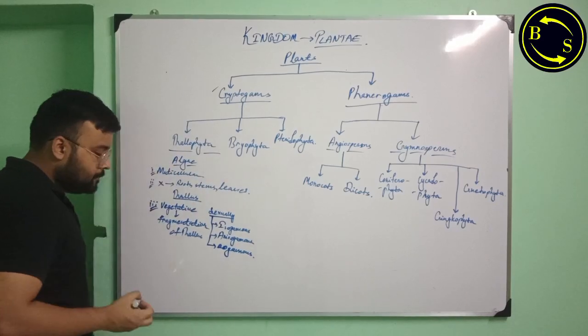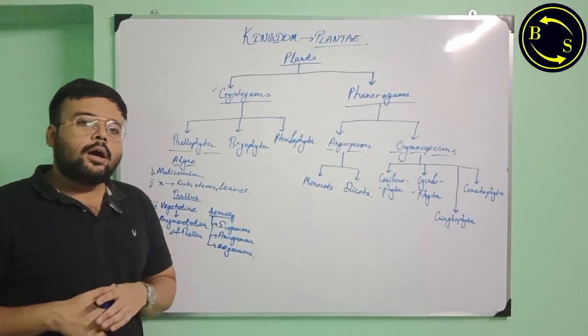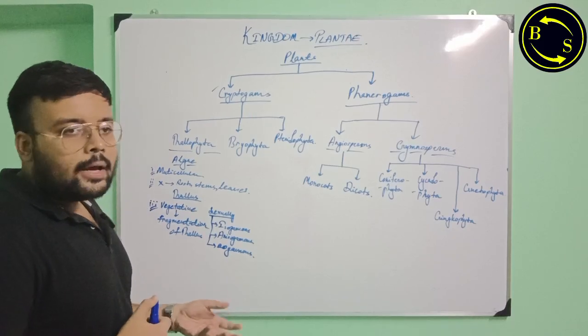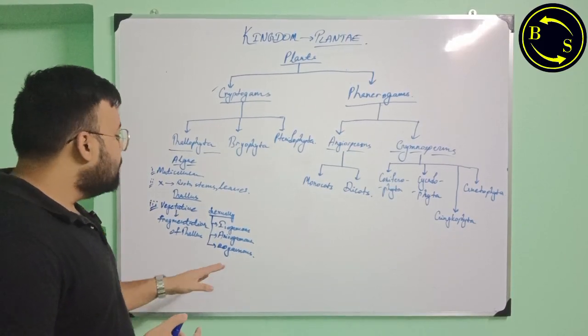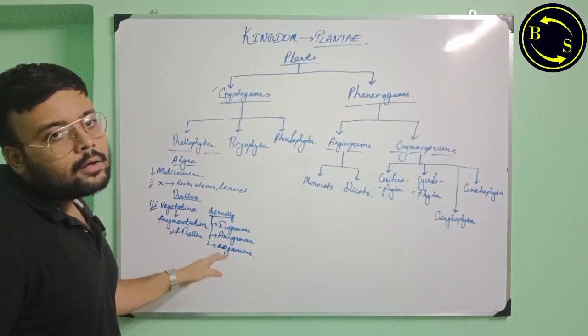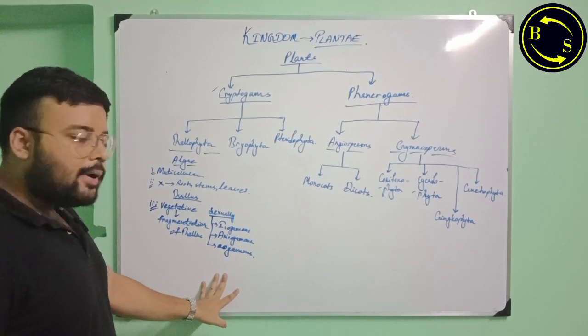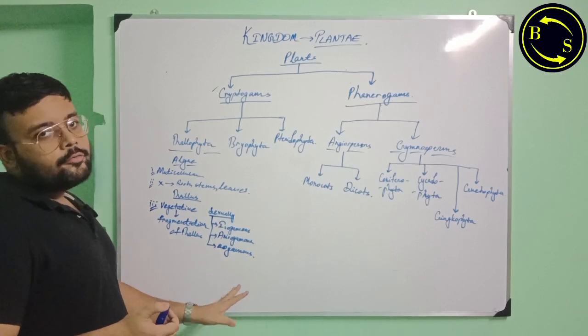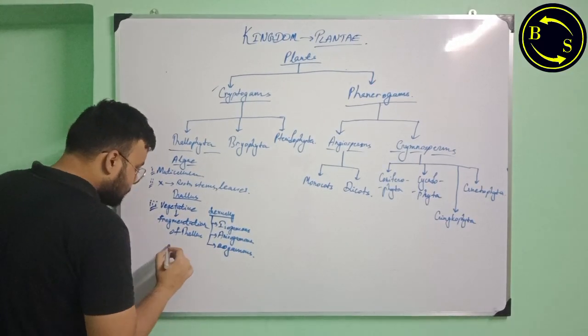In oogamous, the female reproductive cell is non-flagellated, non-motile, and stores food, and it is larger, while the male reproductive cells are flagellated, motile, do not store food, and are smaller than the female reproductive cells.